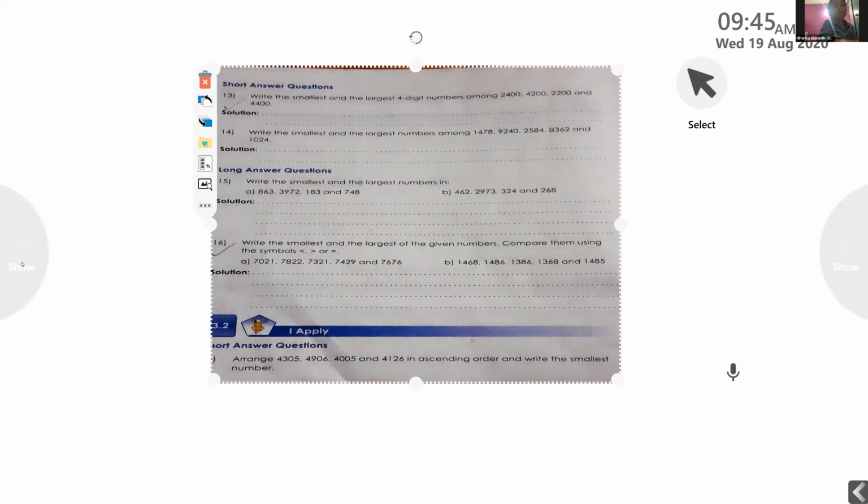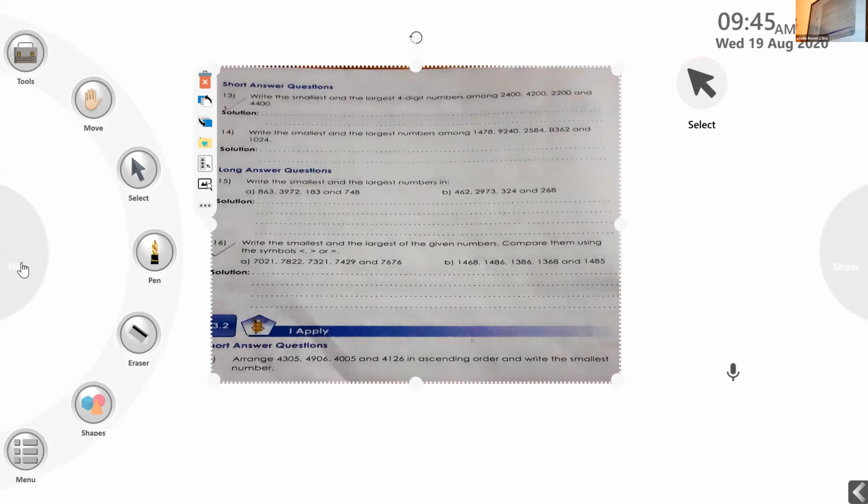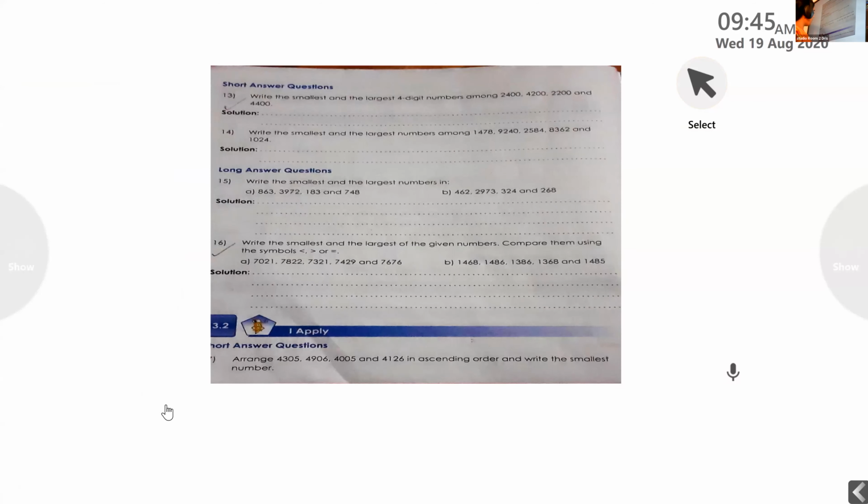Page number 20, question number 13. Now I have muted you all. One by one, I'll give a chance to read the questions. Okay? Now please unmute and read the question.